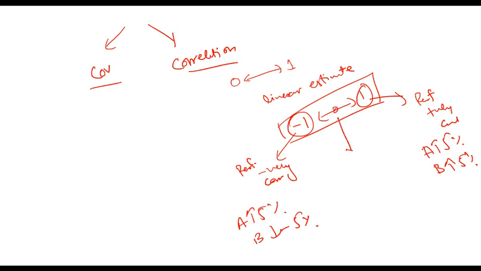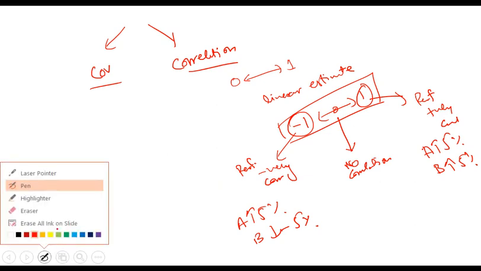And 0 would mean that there is no correlation. They both move in different direction. A can be 5, B can be 5, A can be 5, B can be 10. There is no particular relation between these two. And then if you go throughout the range, it will keep on changing. So 0.5 would be a stronger relation, 0.75 would be even stronger, and 1 would be strongest. So this is how correlation is interpreted.